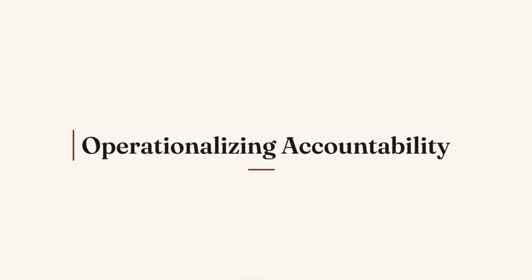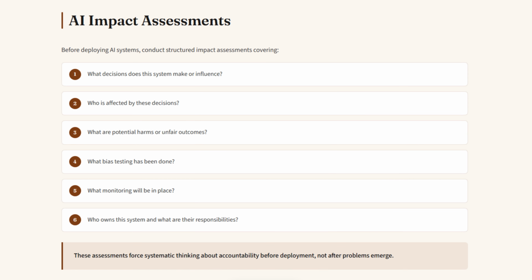So one of the ways you can operationalize accountability is with AI impact assessments. Before deploying AI systems, conduct structured impact assessments covering what decisions this system makes or influences, who is affected by these decisions, what are potential harms or unfair outcomes, what bias testing has been done, what monitoring will be in place, who owns this system, and what are their responsibilities. These assessments force systematic thinking about accountability before deployment, not after problems emerge.